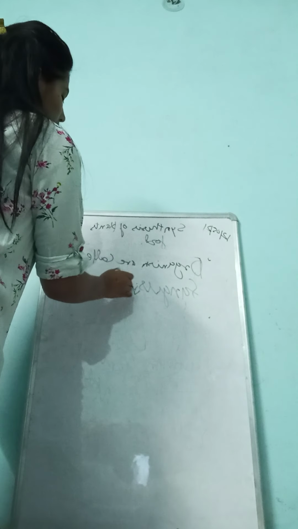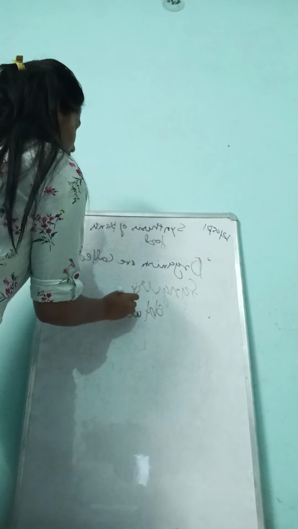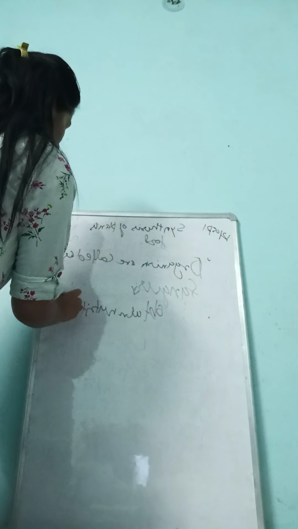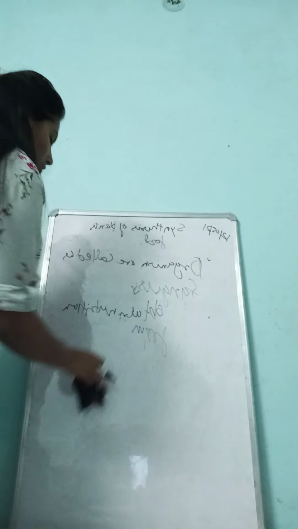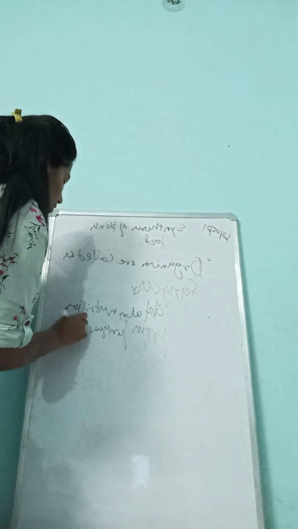Fungus is an organism that obtains nutrition from the organism or the decaying matter.